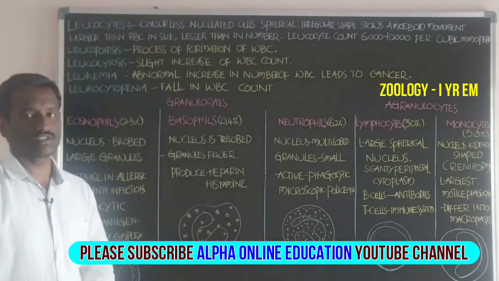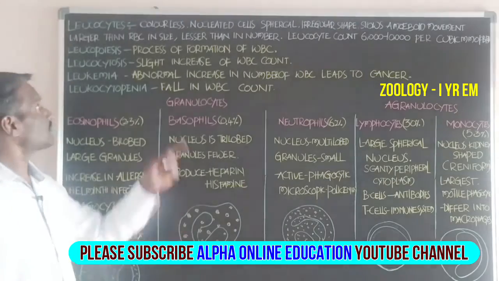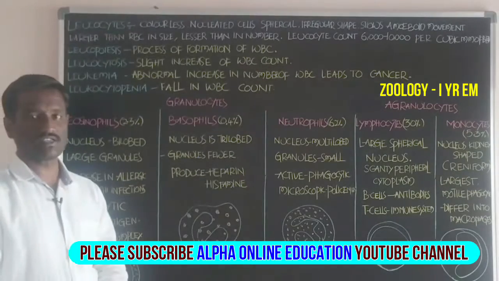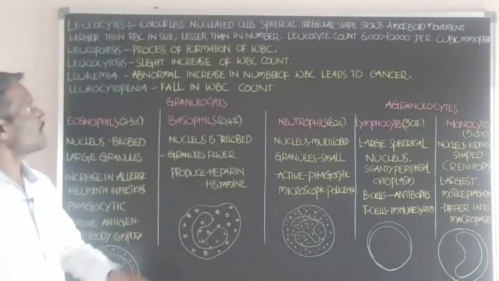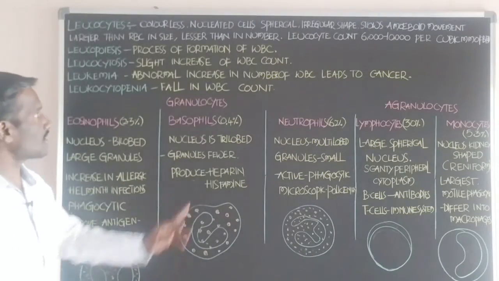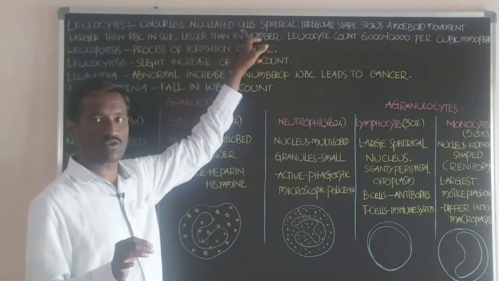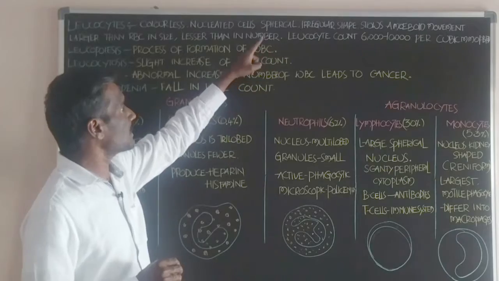Students, now we will discuss the next topic, that is leukocytes. Leukocytes are also called white blood cells or white blood corpuscles. These cells are colorless and nucleated cells, so the nucleus is present in the cytoplasm of the cell. Okay.